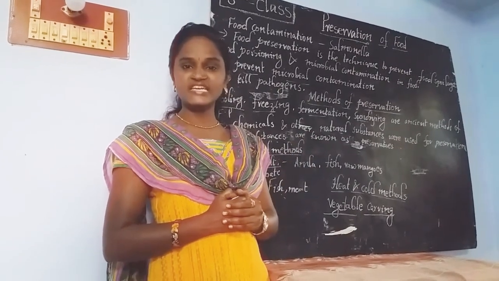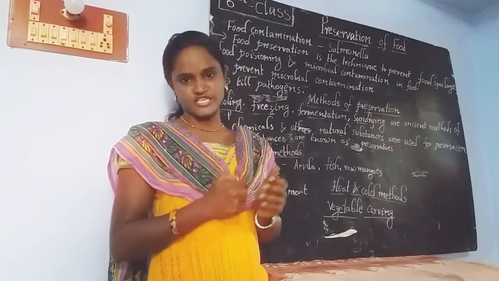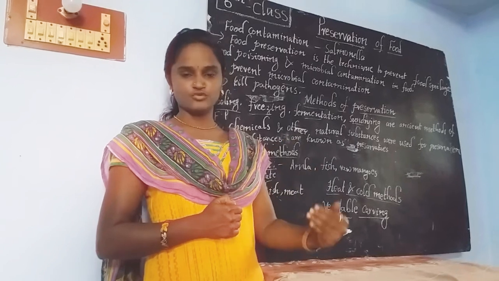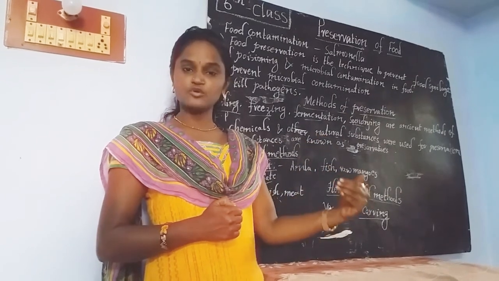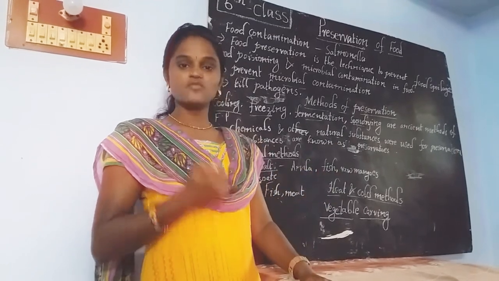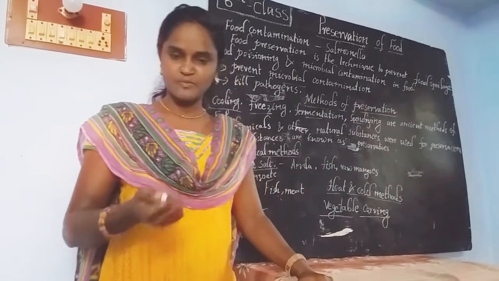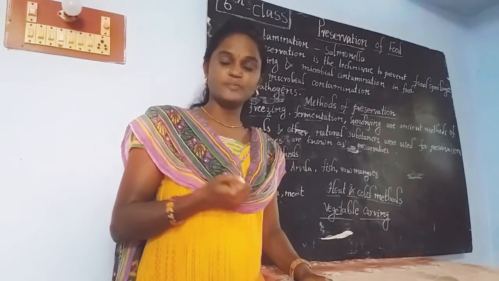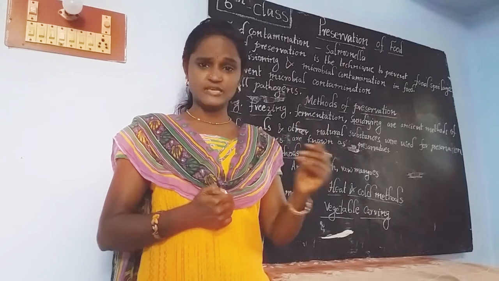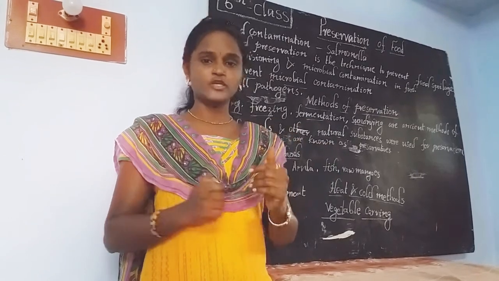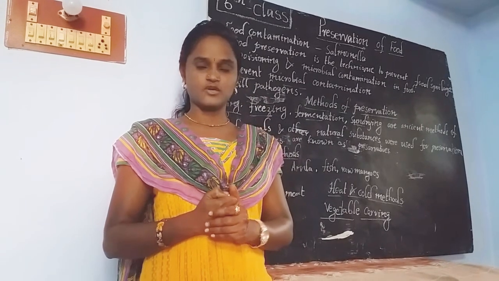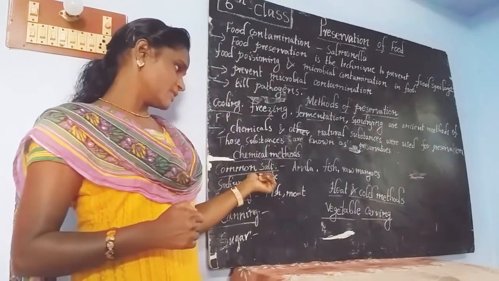They use many ingredients as preservatives to stop the growth of microorganisms in food such as pickles. Your mother and grandmother use a lot of oil, turmeric powder, chili powder and more salt in order to stop the growth of microorganisms. Okay, that is about common salt.